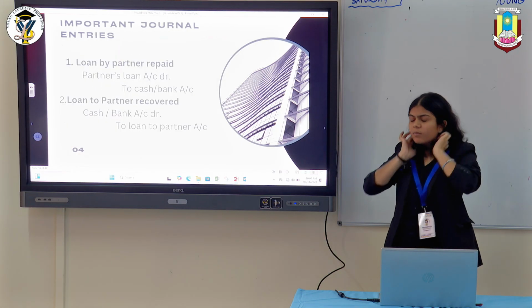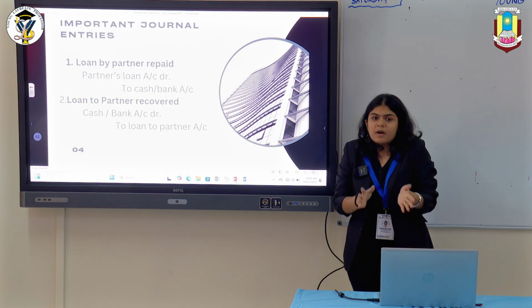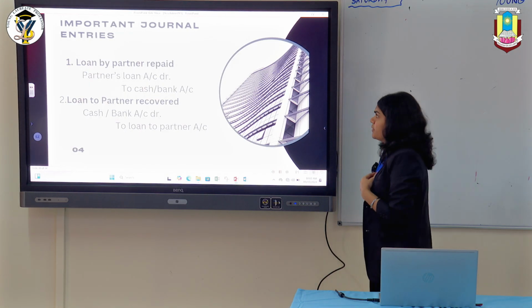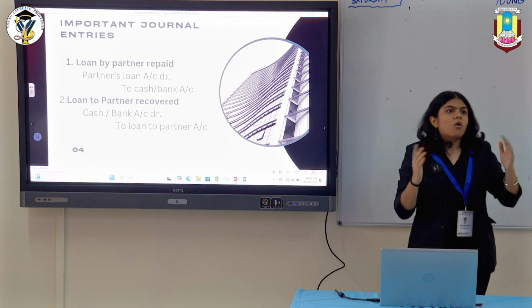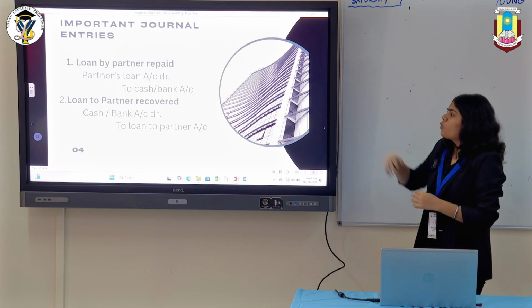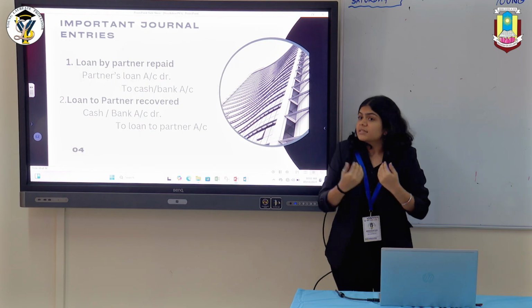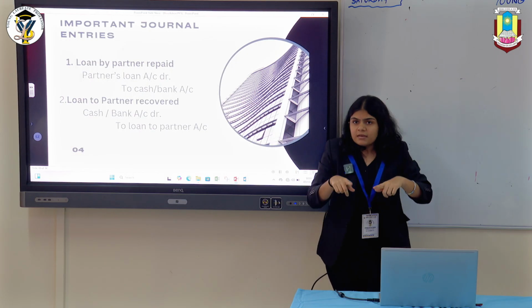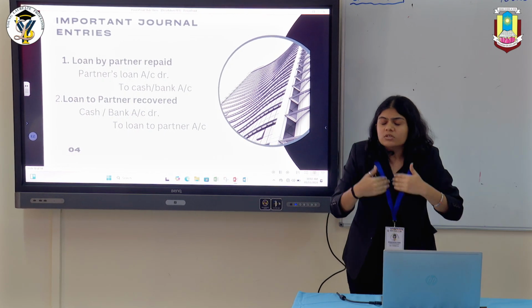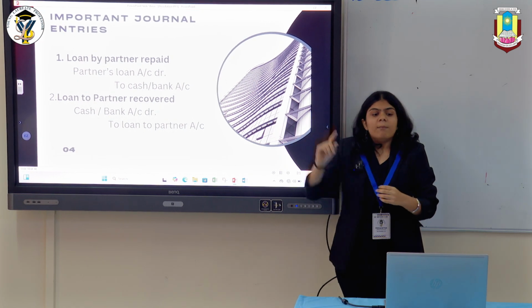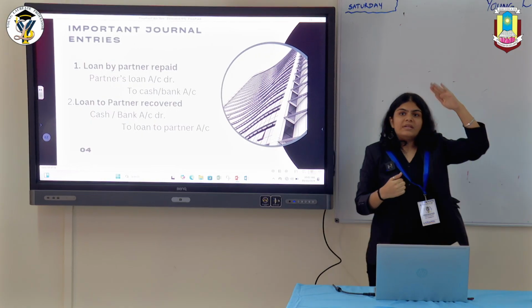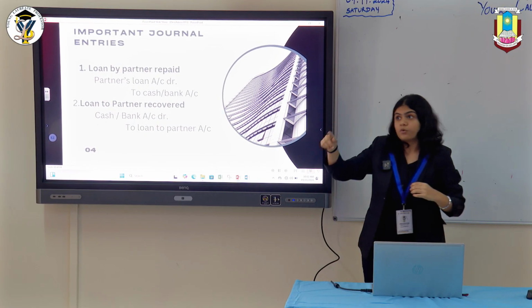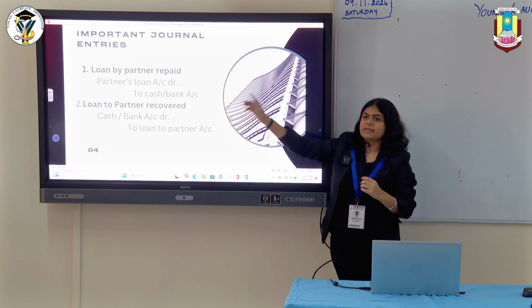Now, what about the loan given by the partner? The loan given by the partner has to be paid, right? It's a liability for us and we have to settle all our claims and liabilities. So when you pay your partner's loan, the partner has given a loan to the firm. You are paying, your cash goes out, so I credit my cash. Partner's loan is a liability to the firm, and when my liability reduces, according to the modern approach, a decrease in liability is basically debited.